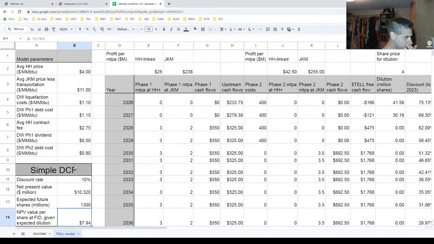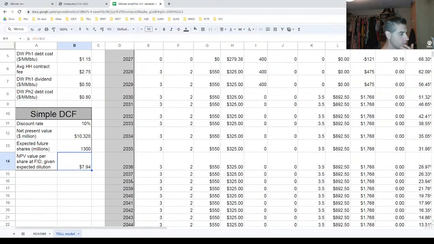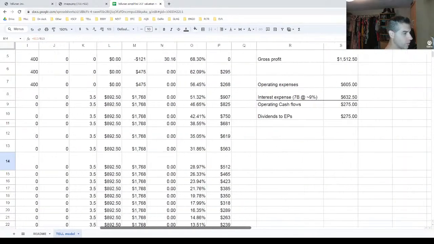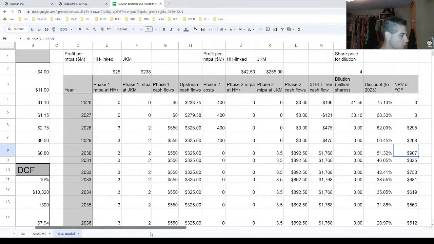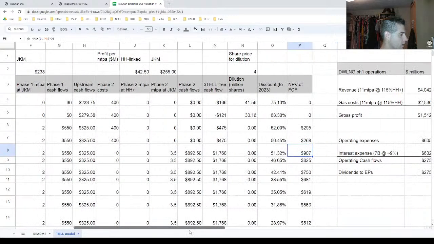Now, as I said, this does not take into account paying off the debt, which they will eventually have to do at some point, and you could subtract that off, in one way or another, however you decided to do that. And it also does not take into account any value for phase three and phase four, where presumably these cash flows will be enough for them to pay for phase three and phase four. They could probably start paying 100% by themselves starting in 2030.